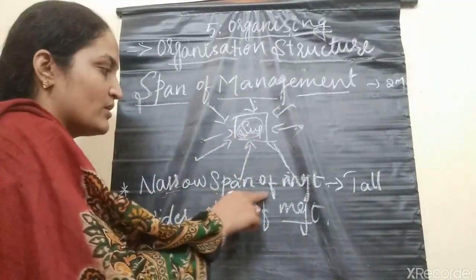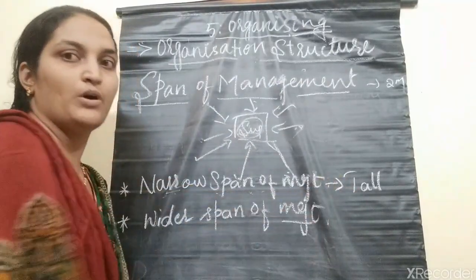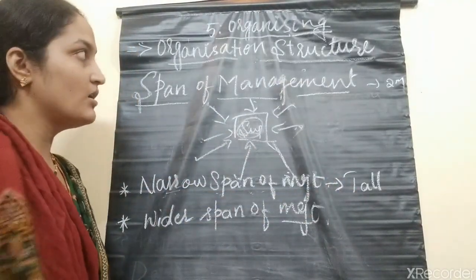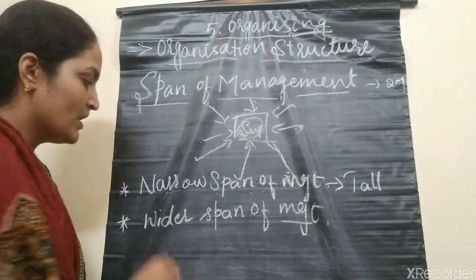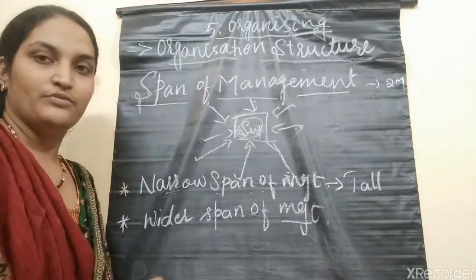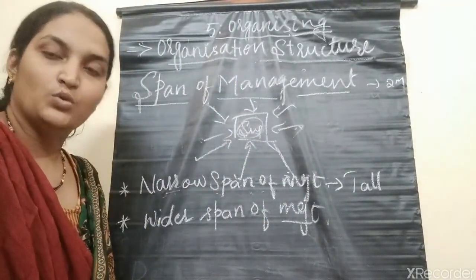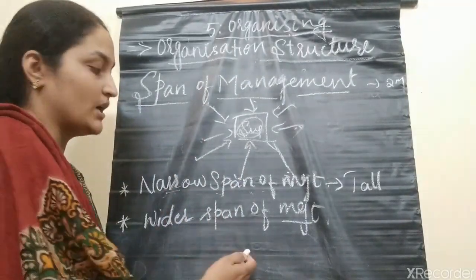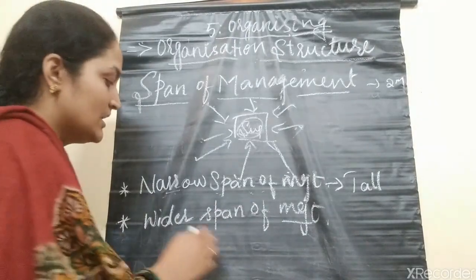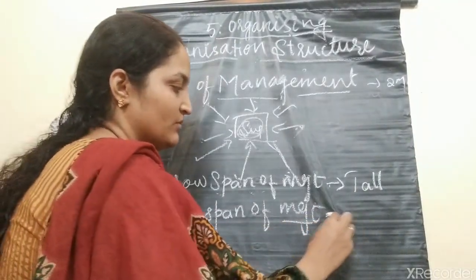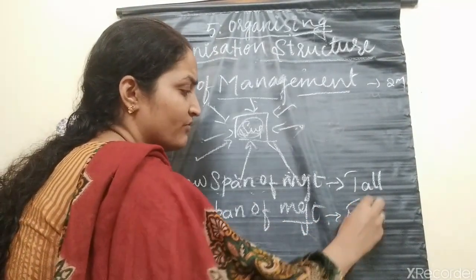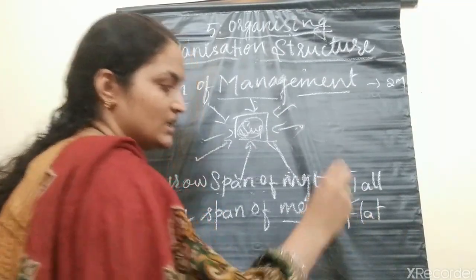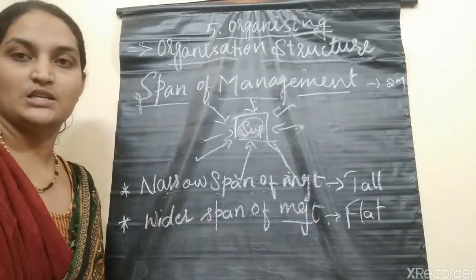Wider span of management refers to more than two subordinates being controlled by the manager. This wider span of management will give the flat organizational structure.